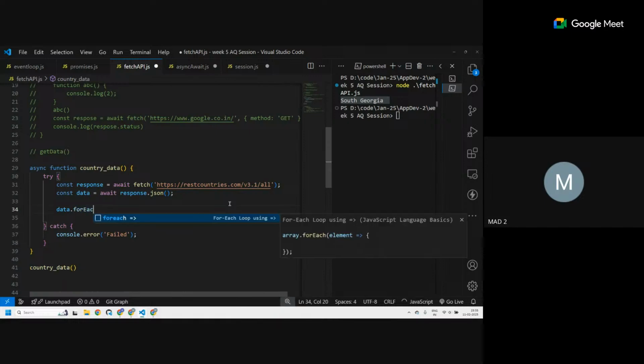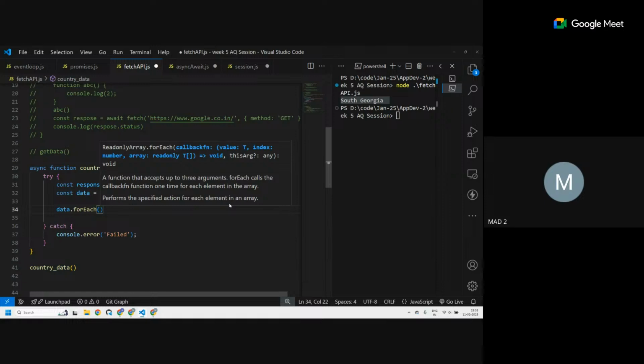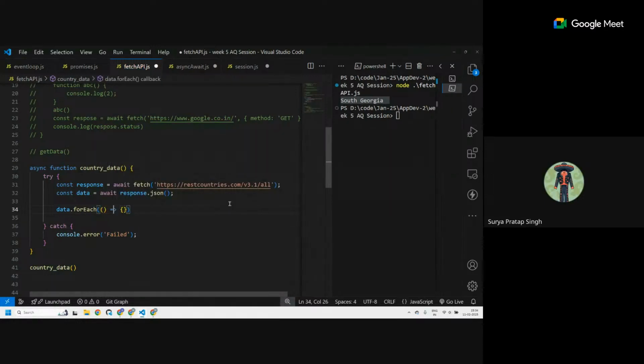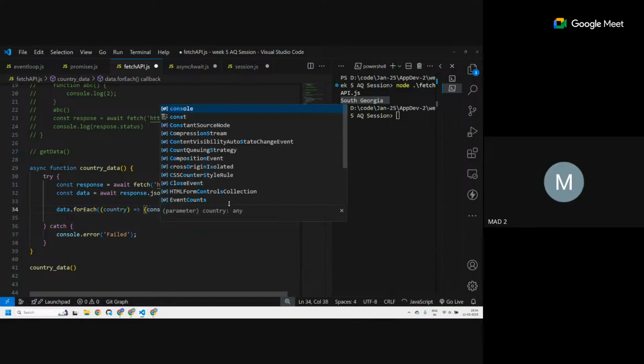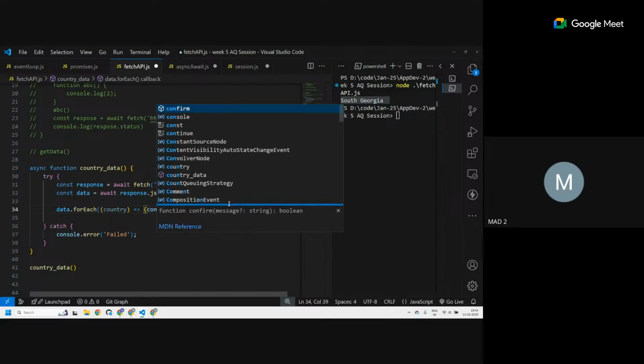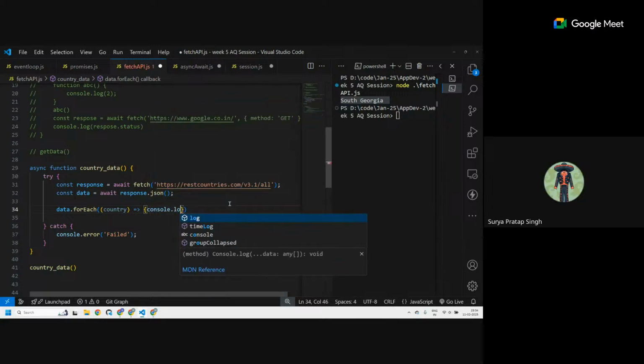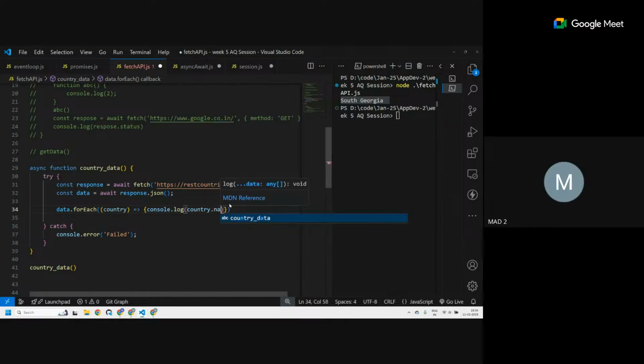So array dot forEach, and then you give whatever you want to do. It takes a callback. So in here, what do I get? Country. And then country dot name dot common. I recall a Java forEach loop, so that's why I got confused. Sorry. Okay, so that should work.